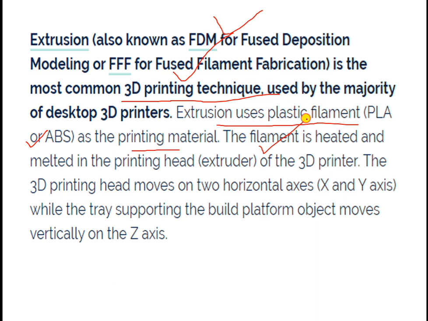This filament is generally heated with the help of the heating provision available, and melted in the printing head, that is extruded, and depending on the requirement, according to the extrusion dies available, this 3D printing head will move in two horizontal axes, x and y axis, while the tray supporting the build platform object moves on the vertical z axis to get the final printing, or deposition of layers, on the platform.